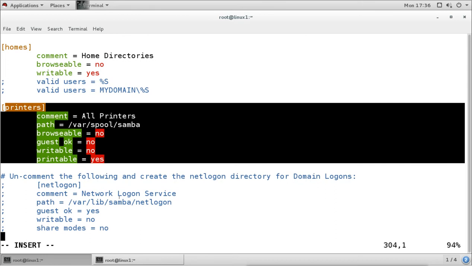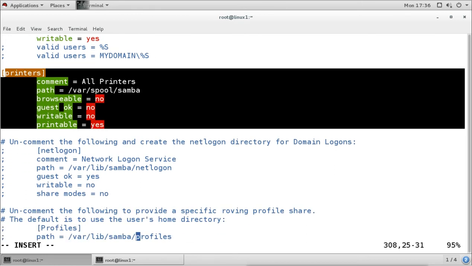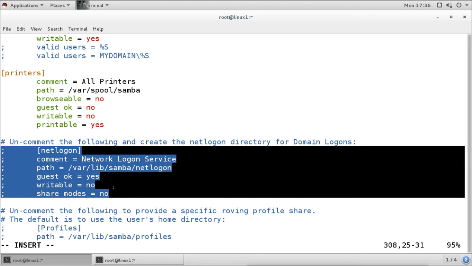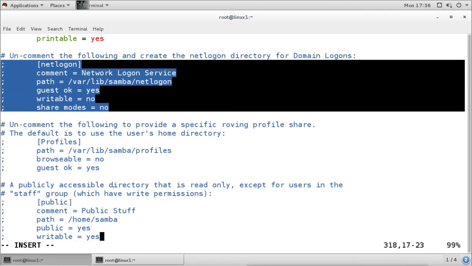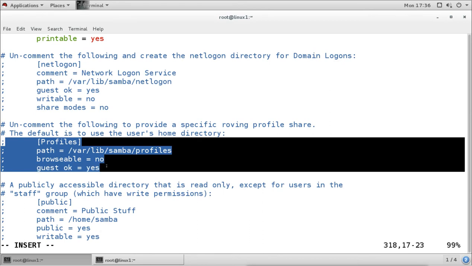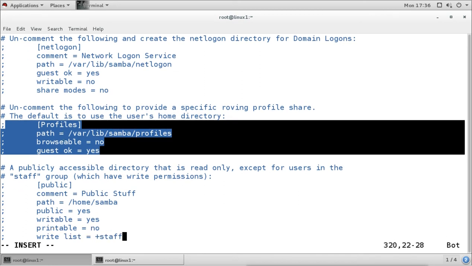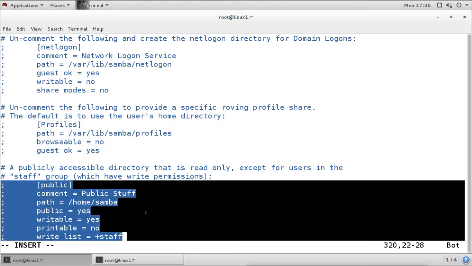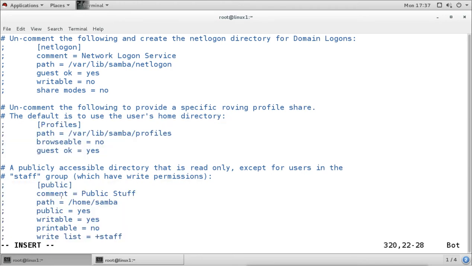Then this section is required when you configure this server as a domain controller, and also this section will be required when we configure this server as a domain controller, so we can create the roaming profile for the domain users. Now this is the sample for sharing your normal directories. So if we want to share any directory, then we can use this option.